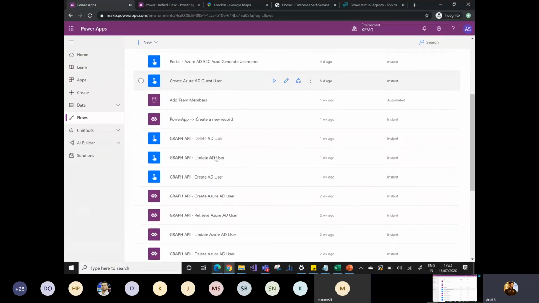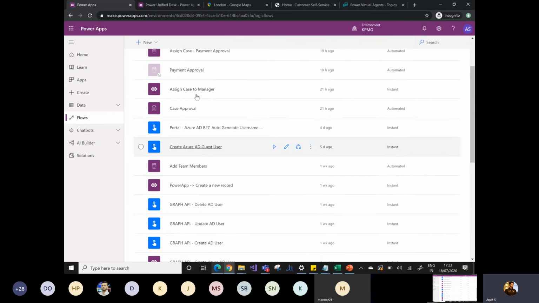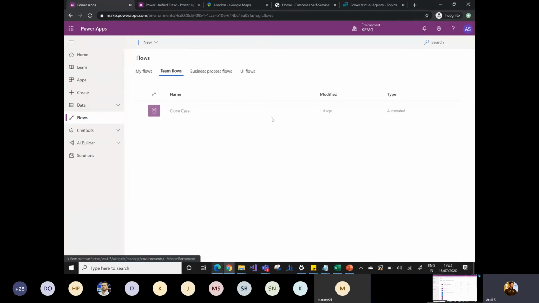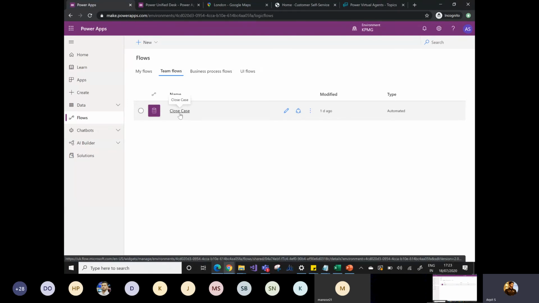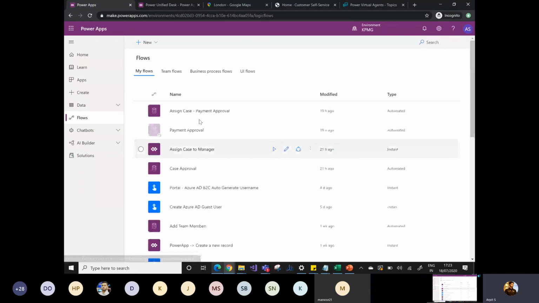I have some other flows as well. In the Teams flow, I am using Close case as well. There are a lot of Power Automate flows I have designed in order to automate my process, for approval purposes or for automation purposes. You can understand that I took around 2 days after my office hours to design this whole application and this whole process. I can quickly demonstrate it, and I can deploy it to the customer as quickly as possible.